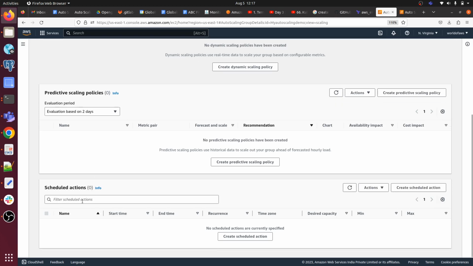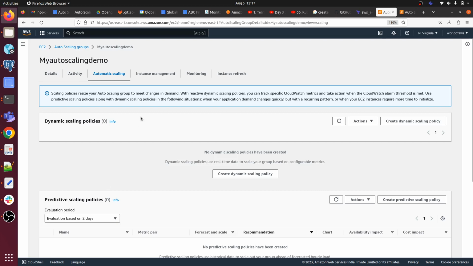And scheduled scaling we can use whenever you know that at this point of time our application will have this much traffic, so we have to launch one new EC2 instance at that specific period of time. Okay,